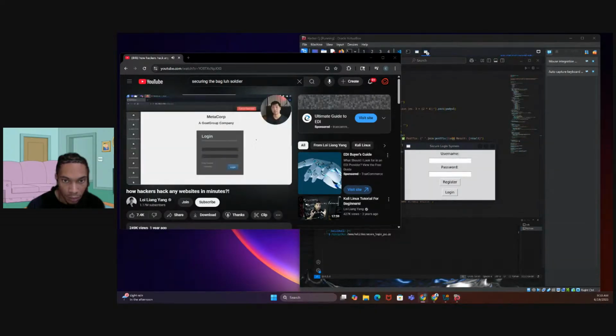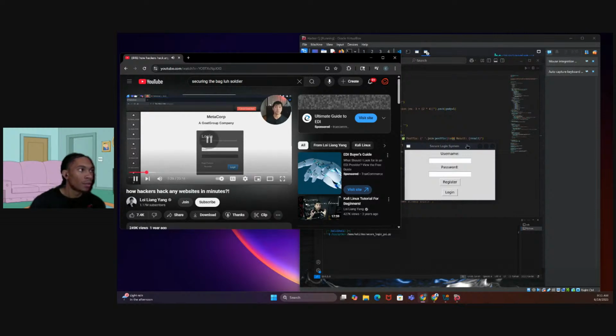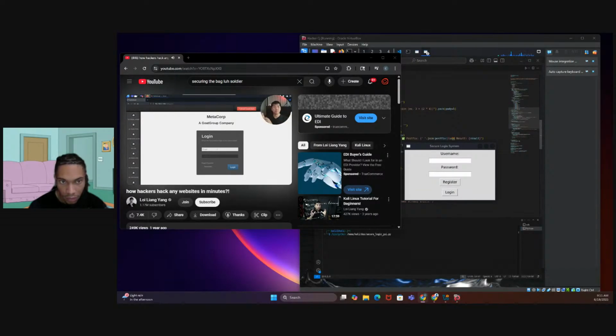So right in front of us, we are on the login page. So we can go ahead and log into the site, or at the same time register an account on the site. Either way, we are trying to figure out the application structure. We have to really understand how data flows from the browser all the way to the backend system.